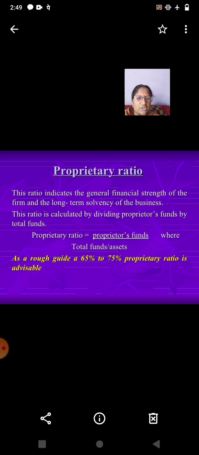Now, proprietary ratio. This ratio indicates the general financial strength of the firm and the long-term solvency of the business. This ratio is calculated by dividing proprietary funds by total funds. Proprietary ratio is equal to proprietary funds divided by total funds or total assets, where as a rough guide a proprietary ratio of 60 to 75% is advisable.